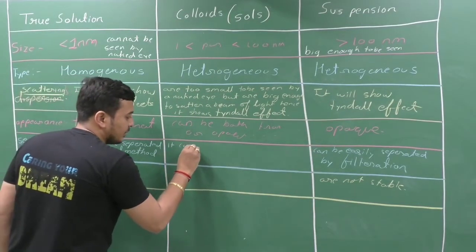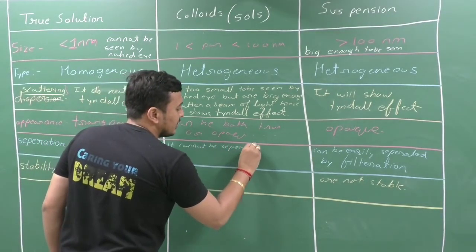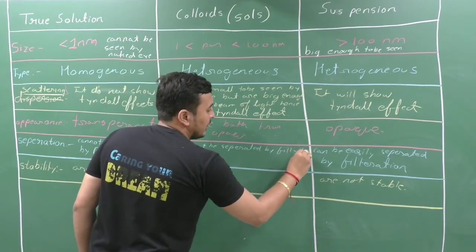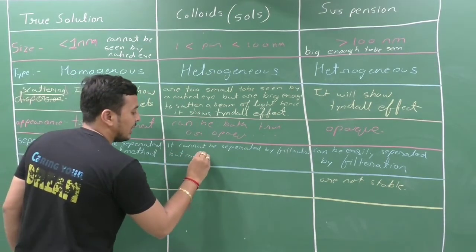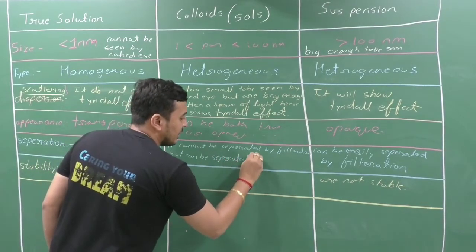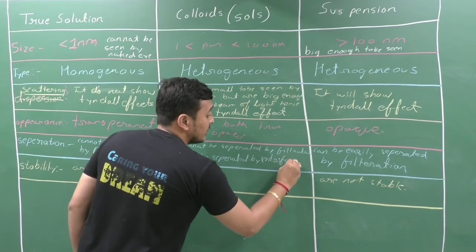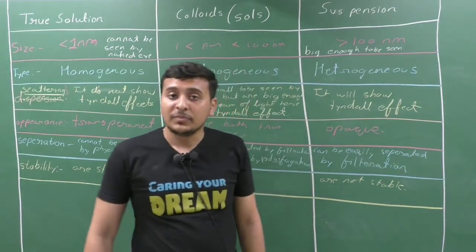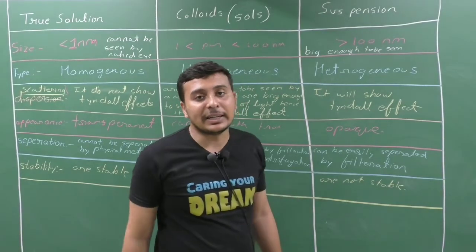It cannot be separated by filtration, but can be separated by centrifugation. Centrifugation is the process by which we can separate colloidal particles.